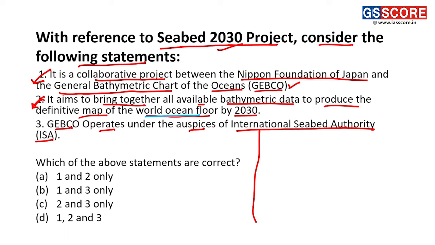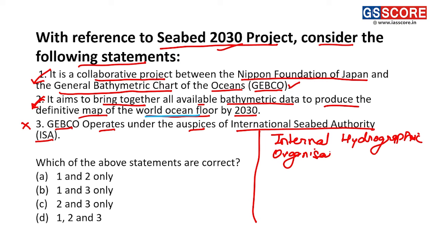This statement is incorrect because GEBCO operates under the joint auspices of the International Hydrographic Organization, which is also collaborating with the Intergovernmental Oceanographic Commission.